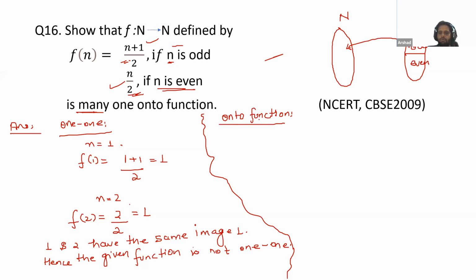Noma, please check this onto. I will again explain you the one-one function. So here what we are doing, Noma, we have two sets, natural numbers and natural numbers. For onto, we will divide this second set into two parts, odd and even. So we will assume an odd value and check whether its pre-image exists or not. Then we will assume an even number and check whether its pre-image exists or not. If for both odd and even their pre-images exist, then we will say that this is an onto function. Is this clear, Atif and Noma, what we will do in this question?